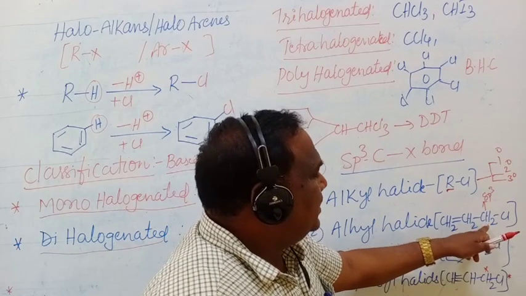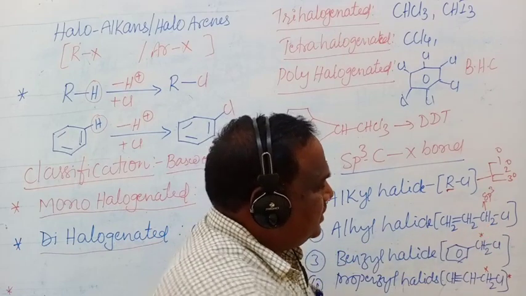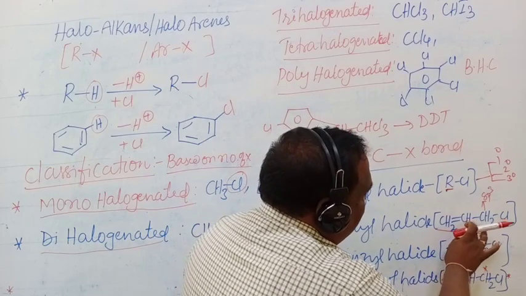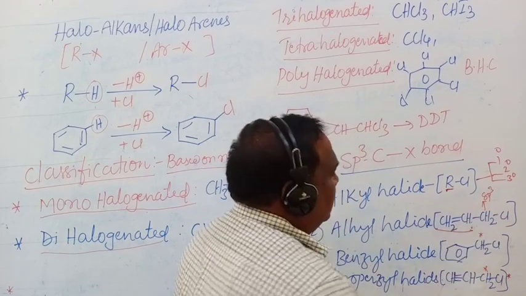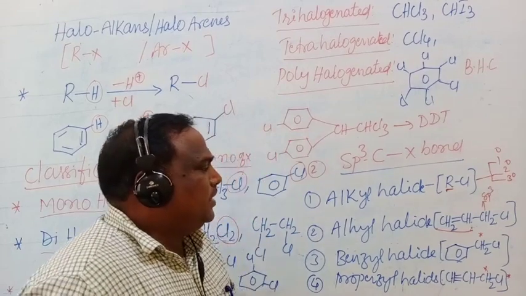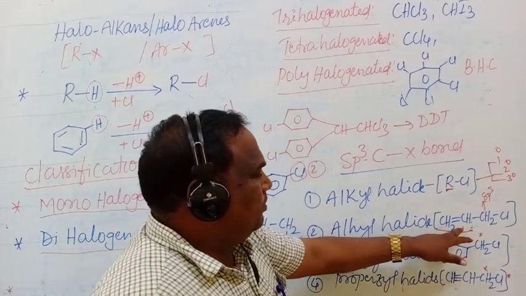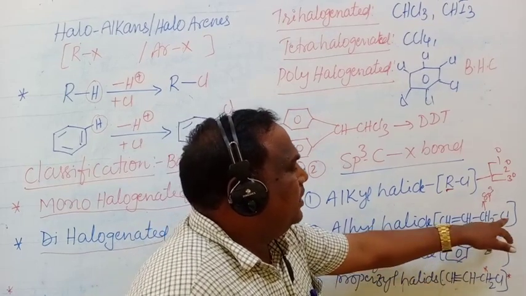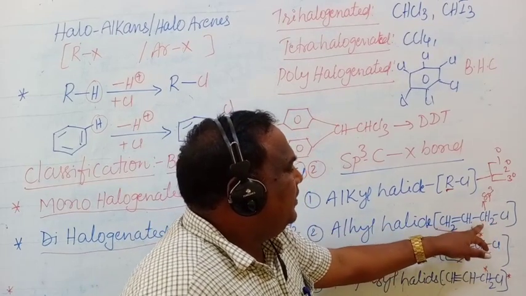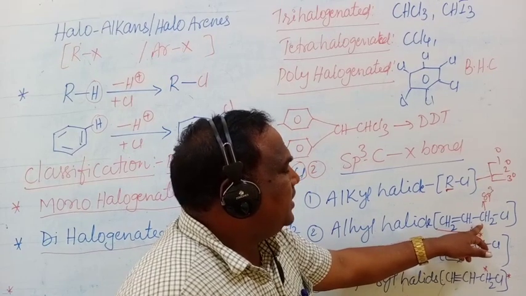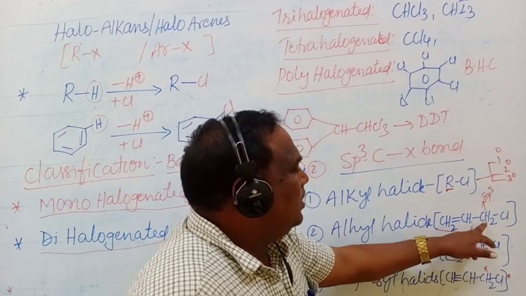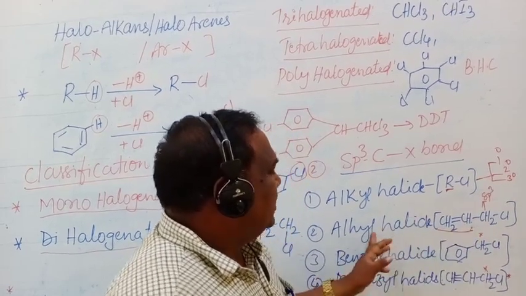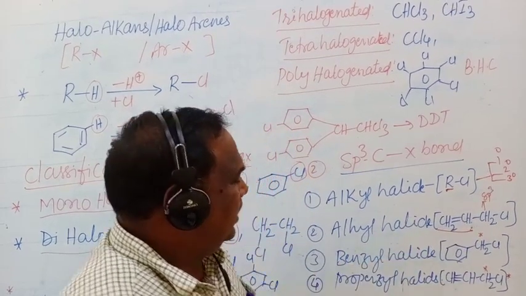In allyl halides, the adjacent carbon is a double bond carbon. This is CH, 1, 2, 3, 4. The adjacent carbon is a double bond carbon. So if the halogen-attached carbon is adjacent to a double bond, it is called an allyl halide.